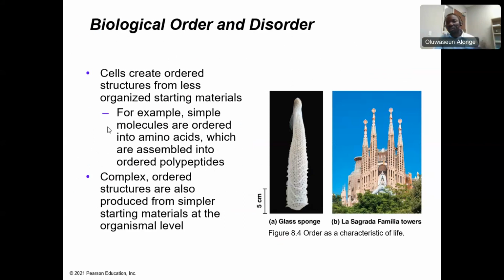All right, so cells create other structures from a less organized starting environment and materials. For example, you have simple molecules ordered together into amino acids, and when those are ordered together, we call it a polypeptide, which is what gives rise to protein. And other complex structures are also produced from simple starting material.